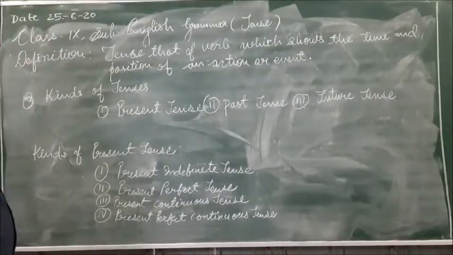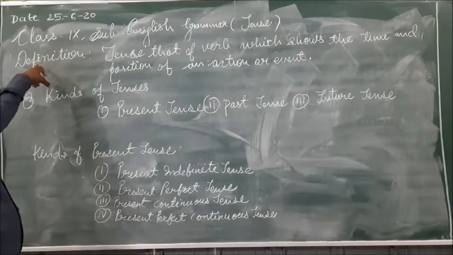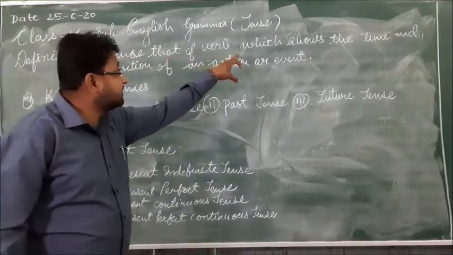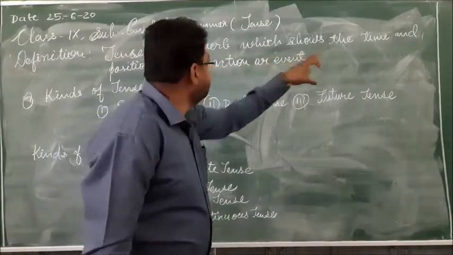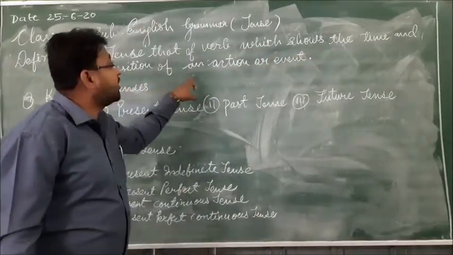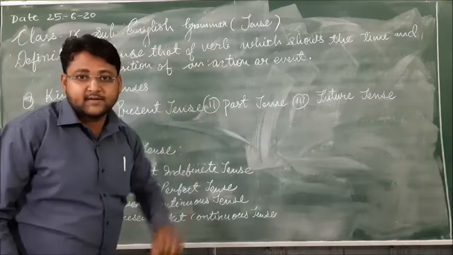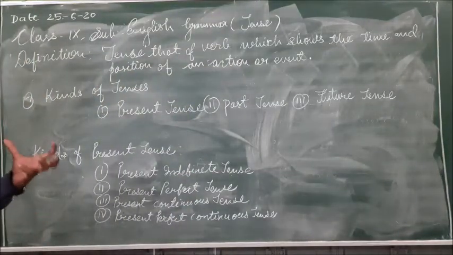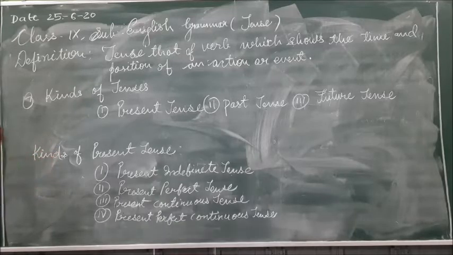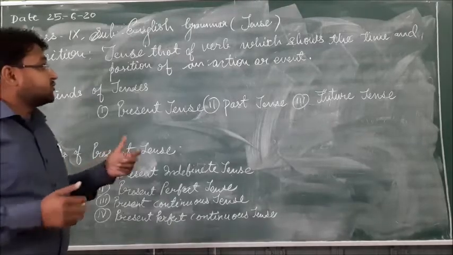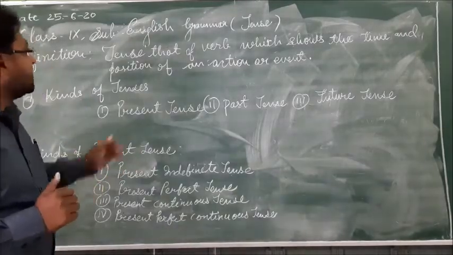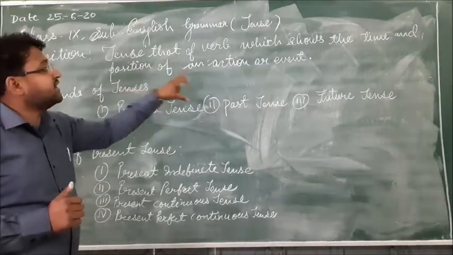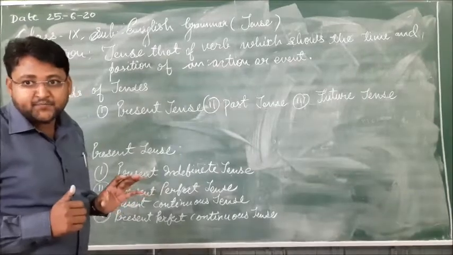Today we will discuss tense. First of all, you can see here the definition of tense. Tense is that form of verb which shows the time and position of action or event. Actually, tense is based on the different kinds of forms of the verb. So tense is that form of the verb which tells about the time and position of any action or event.